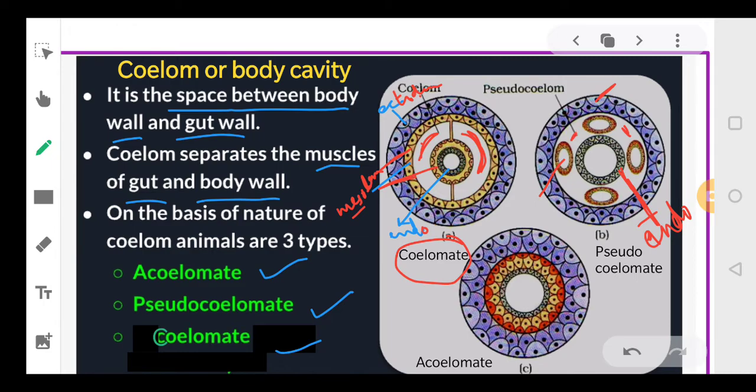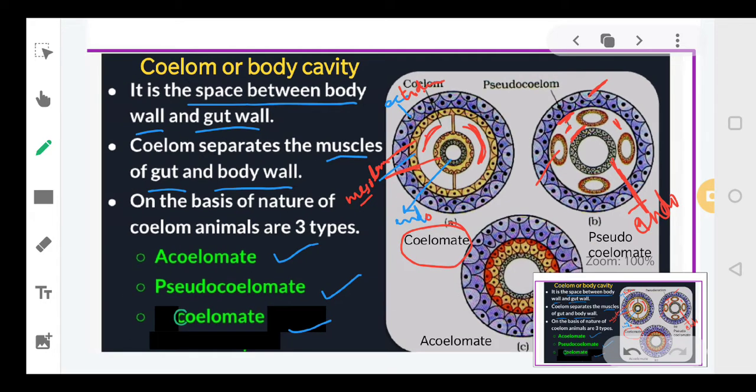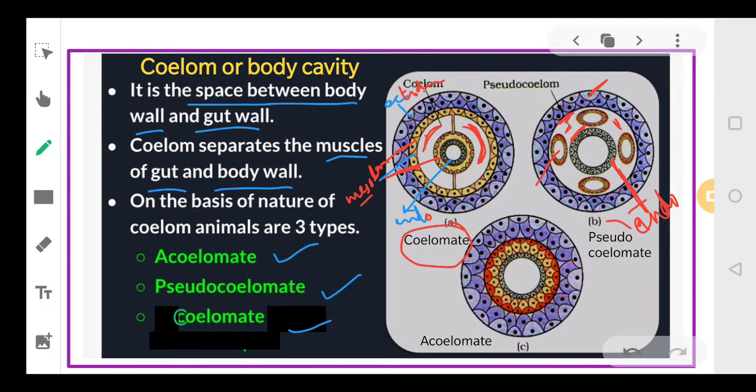And the body cavity is not lined by mesoderm. Neither here is mesoderm present nor here. So the body cavity is not lined by mesoderm. In fact, mesoderm is occurring as scattered pouches. So such a body cavity is called pseudocoelom. And the animals that have this pseudocoelom are called pseudocoelomates, like the aschelminthes.